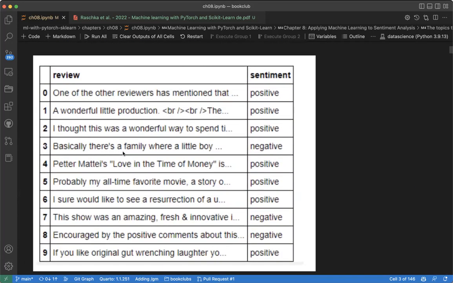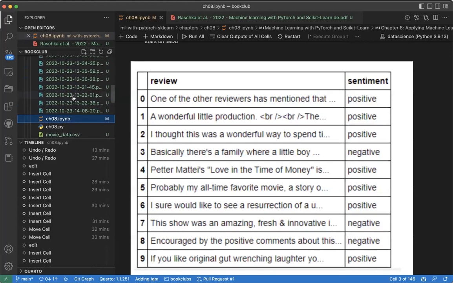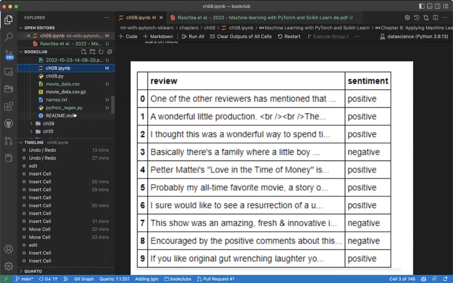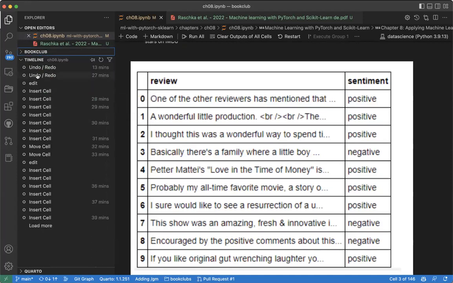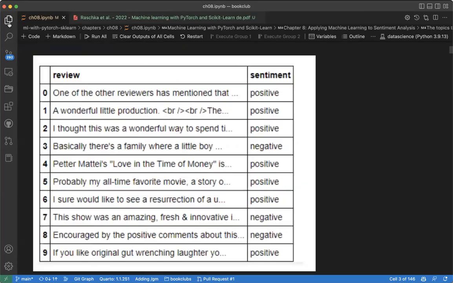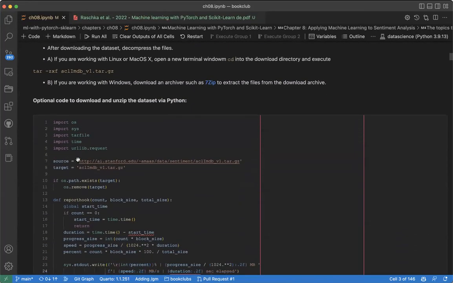Right, so the first thing is we need to download the data, right? But if you already have the book, you can see we already have the data set. Can you see movie data, the CSV GZ? This data set is already available in the GitHub. If you clone the repository, it is there. So let's see how we can get the data.